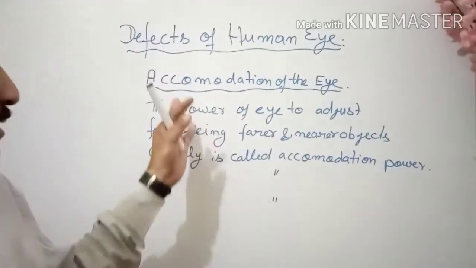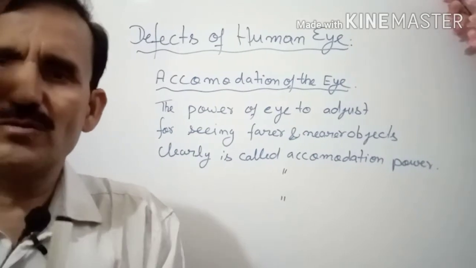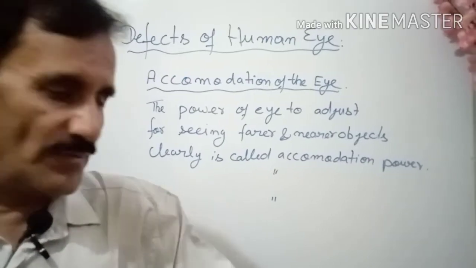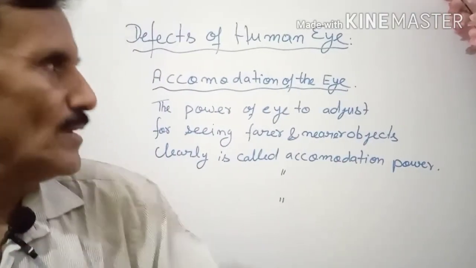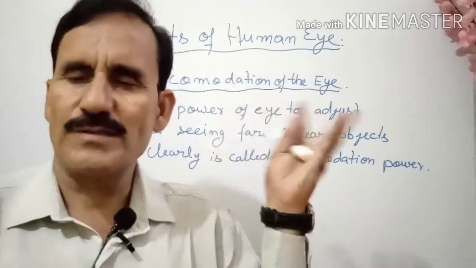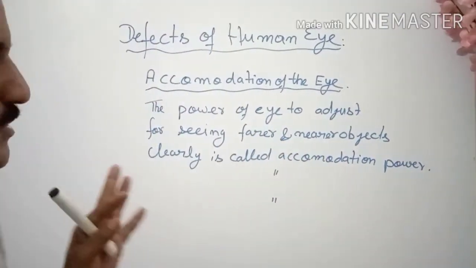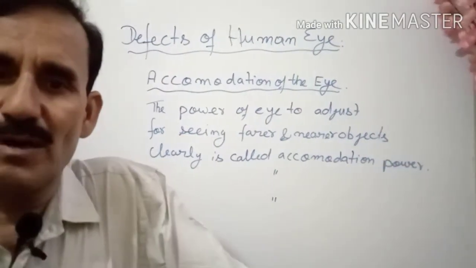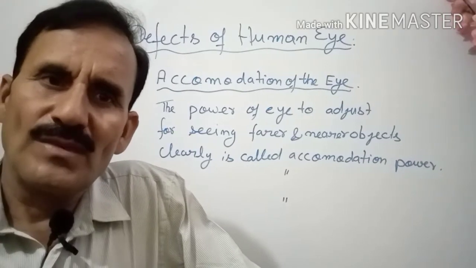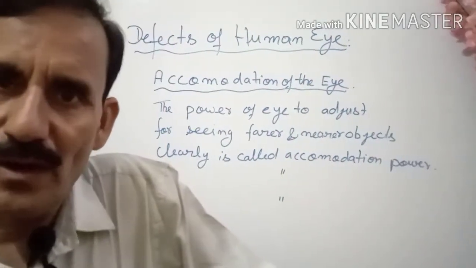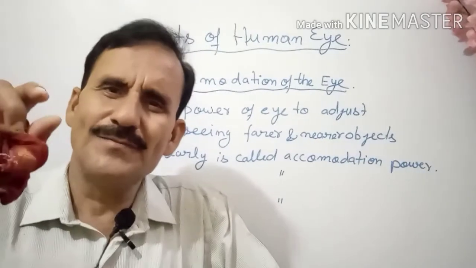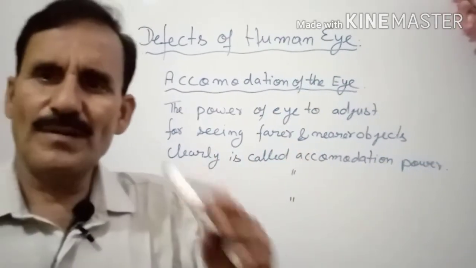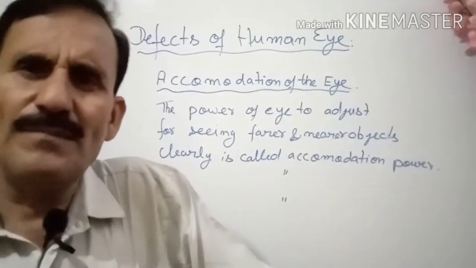So it is along with the myopia. As for myopia you are using a concave or divergent lens, so use the divergent as well as the convex lens. So this type of disease is called presbyopia, and it is because of the accommodation power of the eye. Earlier we discussed myopia and hypermetropia. There is no role of the accommodation power of the eye. The eye lens is defective in that case. But here there may be the eyeball that is defective, or there may be another reason.